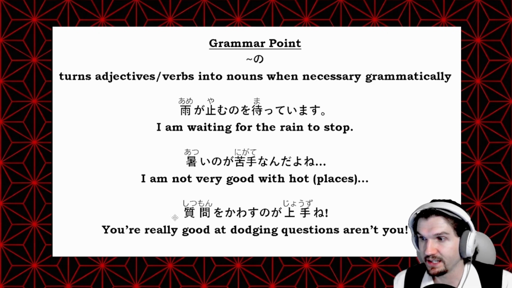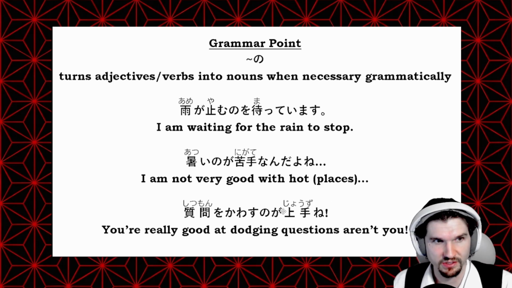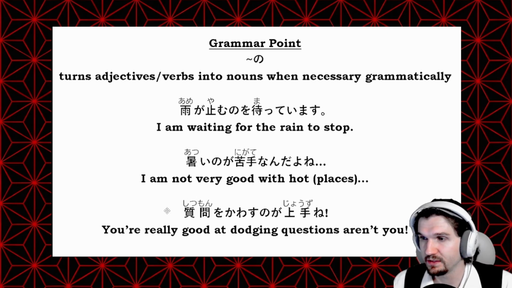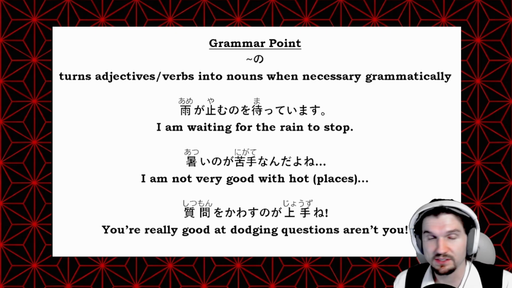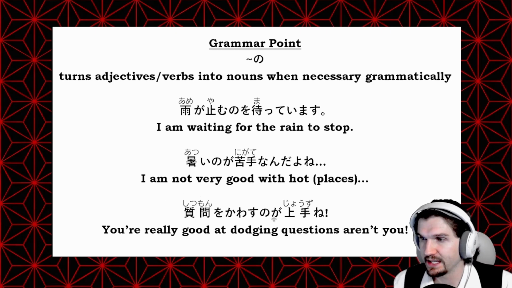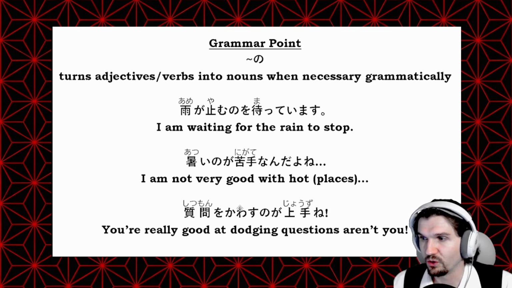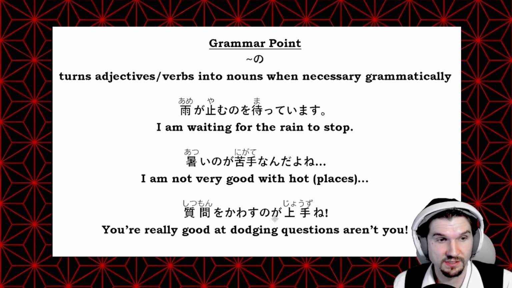And then we have another example of taking a verb with no and then applying a na adjective to it. 上手. So 質問を交わすのが上手ね. So 質問 is a question. Kawasu is to dodge something. And then we have to turn that into a noun with no. So 質問交わすの thing of dodging questions. のが上手ね. 上手 is going to be our na adjective of good at or skilled at.